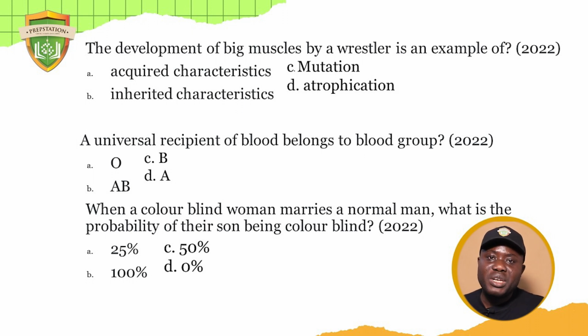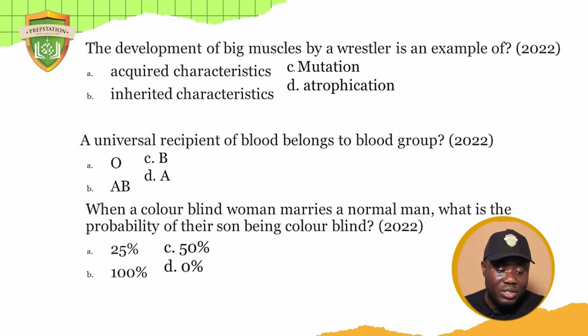It is possible that the woman might have the trait for colorblindness, which means that out of the two X chromosomes she has, one is bearing the colorblind trait. But in this case, she is colorblind. Even if it is recessive, if the male child inherits it, he is going to be colorblind.